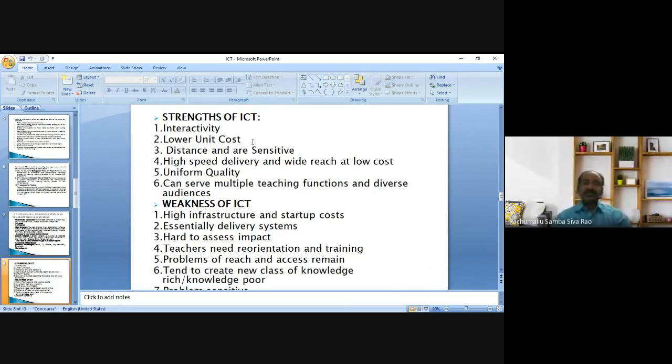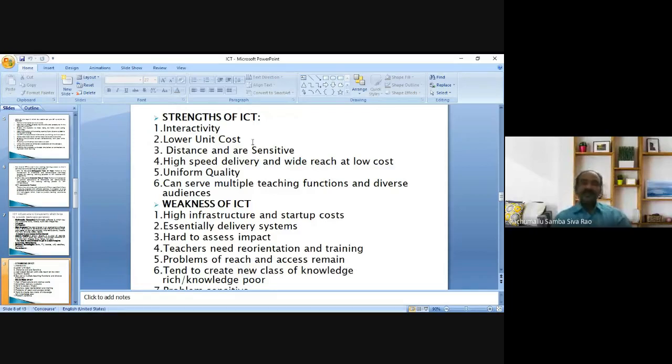Next one, high speed delivery and wide reach at low cost. By integrating ICT, we may deliver the content with high speed and wide reach at low cost. We may deliver the content to a wide reach of students at low cost, as there is one initial investment. We may serve the students at wide reach, so in that aspect it becomes low cost. And also high speed delivery.